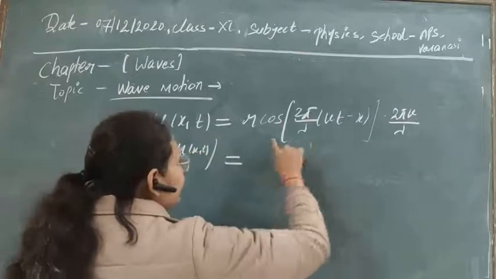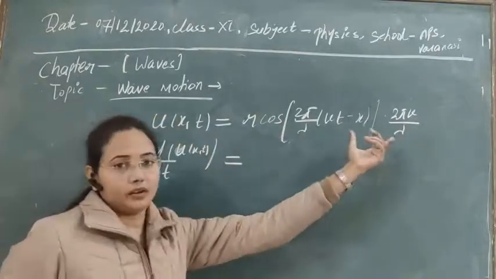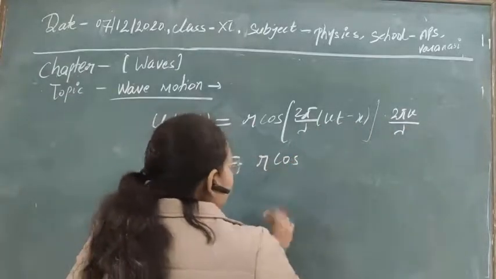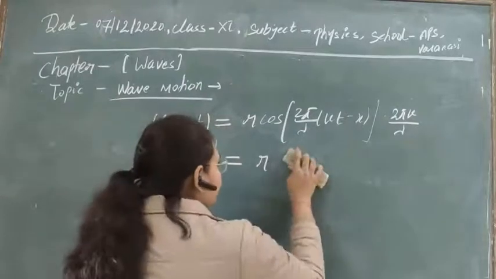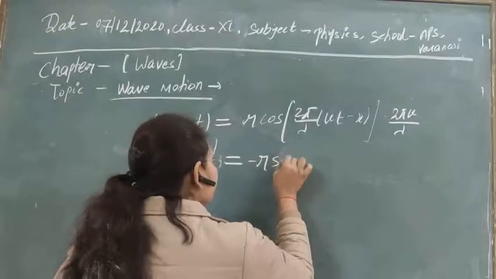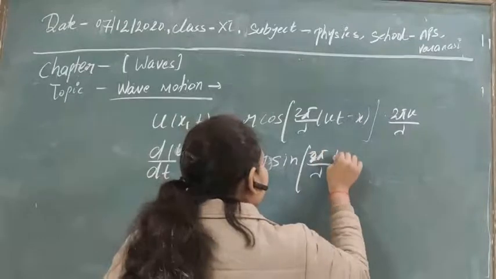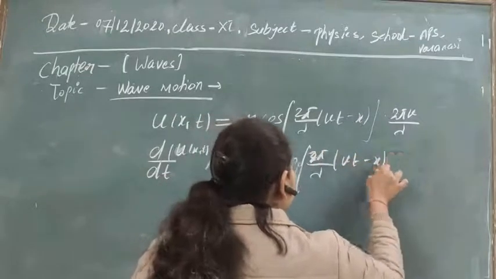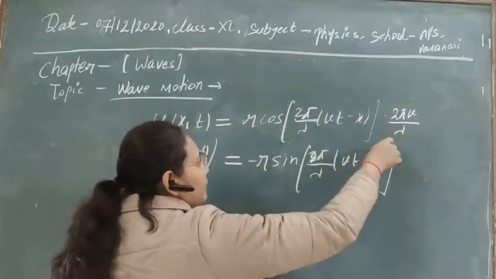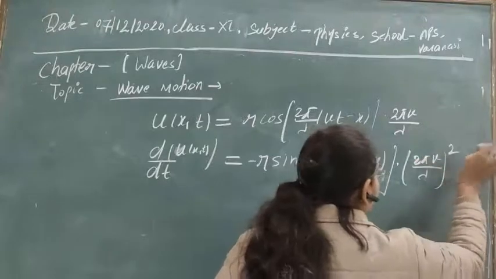Then let's differentiate this factor again with respect to t. And finally, what will we get? In r cos, you know that cos, if it is differentiated, we will get minus sin 2 pi by lambda (vt minus x) into again 2 pi v by lambda, that will come outside, then we will obtain 2 pi v by lambda its whole square.